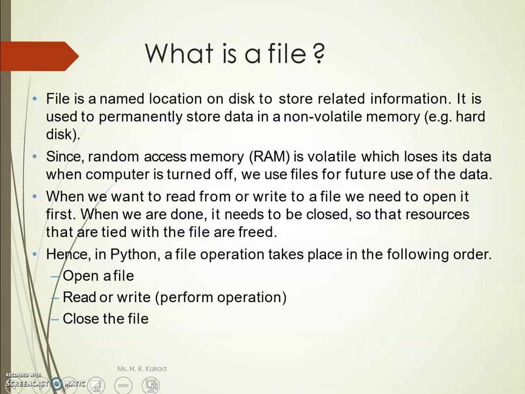So let us see what a file is. A file is a named location on a disk to store related information. We store our files on permanent storage media, for example hard disks, pen drives or CDs, so that we can access our stored files for future use. We can't store our files on random access memory because it is volatile memory. It loses its data when we shut down our computer system.